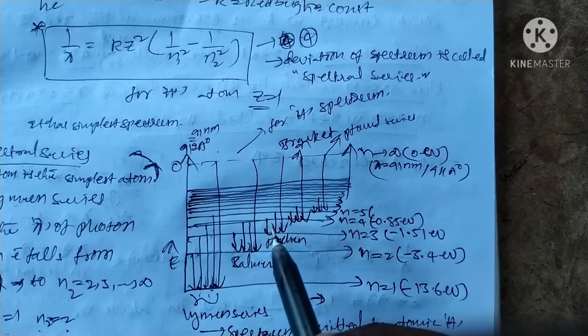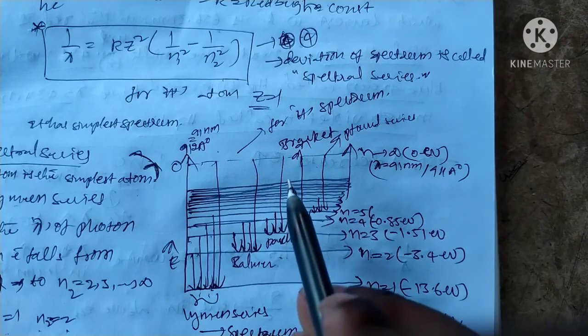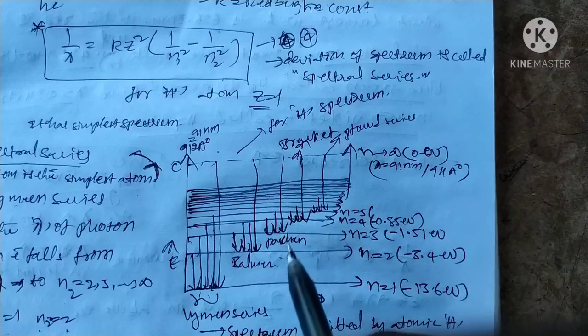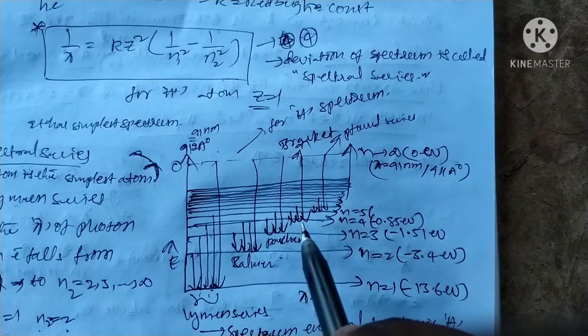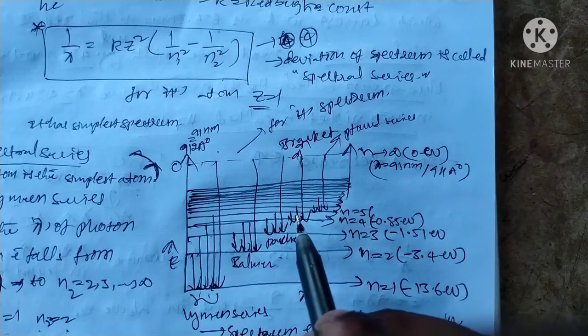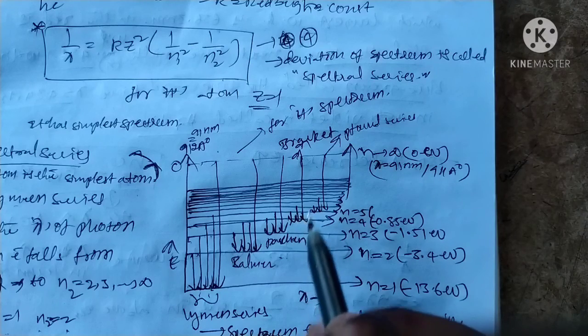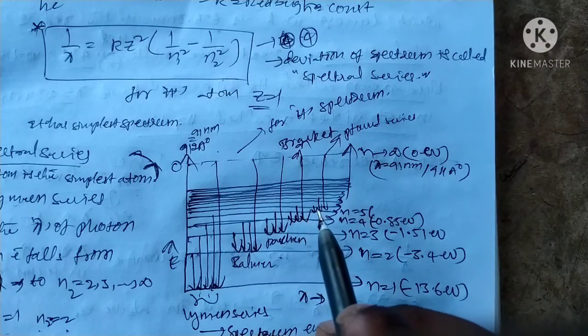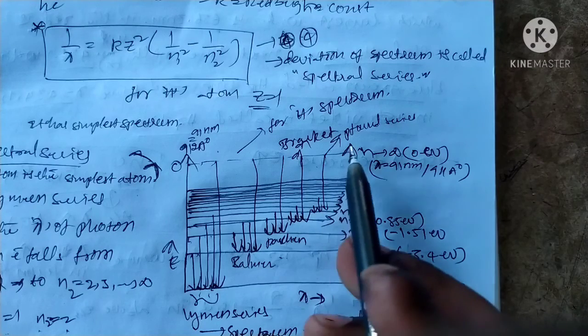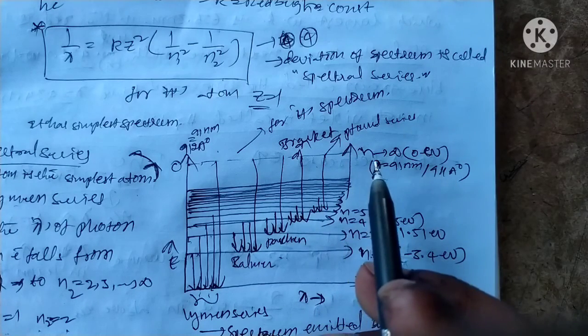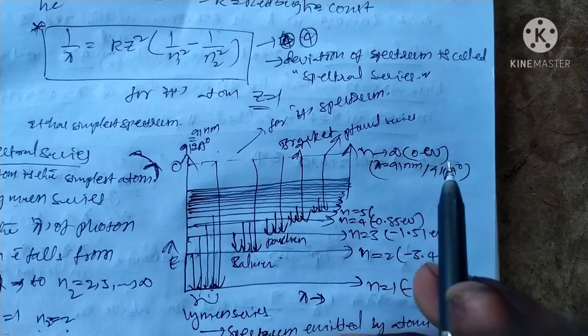In the case of Paschen, we get 4 to 3, 5 to 3, 6 to 3, up to infinity to 3 we get Paschen. And also we get Brackett: 5 to 4, 6 to 4, 7 to 4, 8 to 4, up to infinity to 4 we get Brackett. Also 6 to 5, 7 to 5, 8 to 5, up to infinity we get the Pfund series. At infinity we get zero voltage.